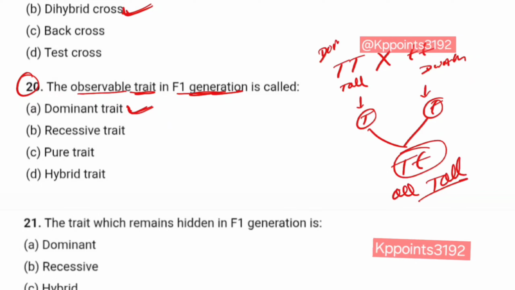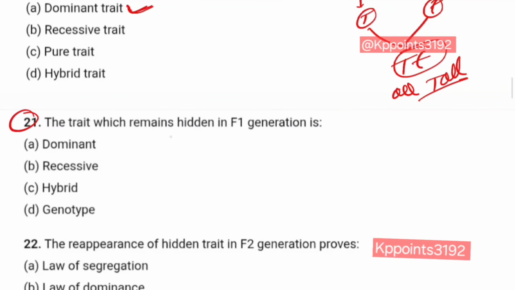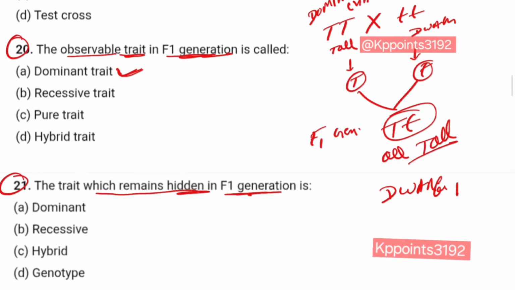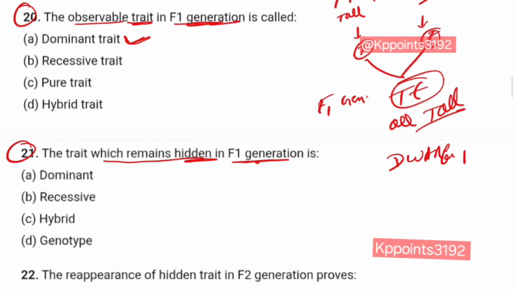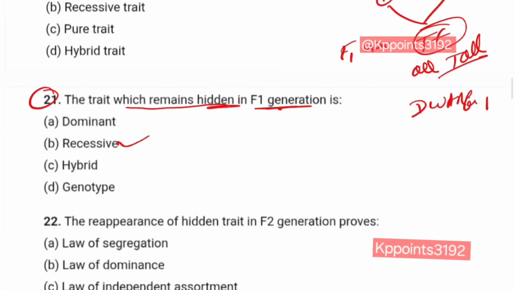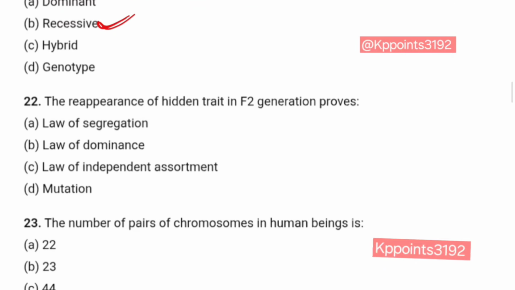Tall is a dominant character and this is a recessive character. Question number 21. The trait which remains hidden in F1 generation is dwarf, or recessive. F1 generation does not show any dwarf. So the hidden character is recessive. Answer is B.